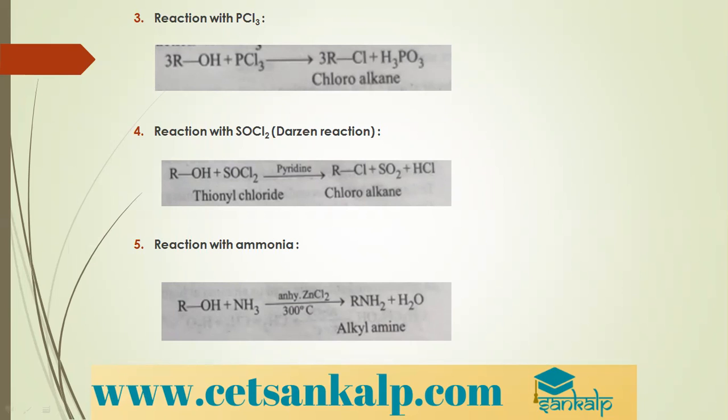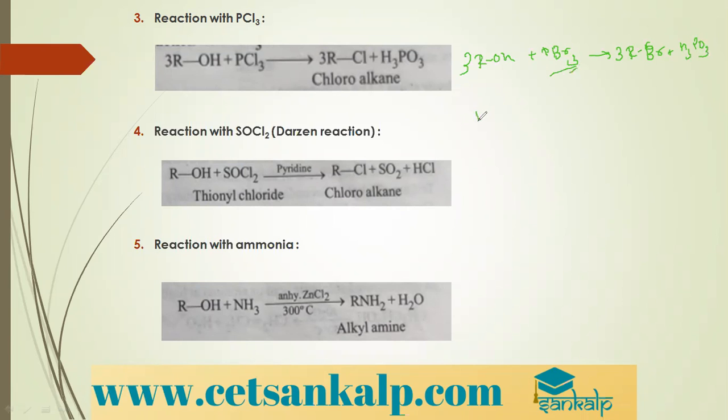See students, PBr3 and PI3 are highly unstable, so you cannot use them directly. You cannot write this reaction like this: three molecules of alcohol plus PBr3 gives three molecules of bromoalkane plus H3PO3. No, absolutely not, because PBr3 is unstable.